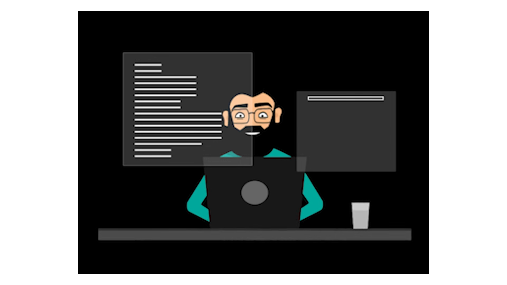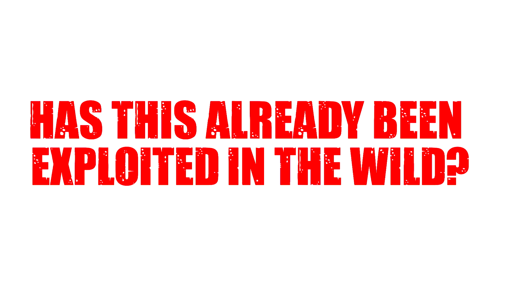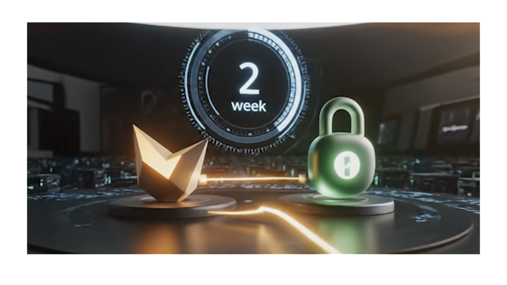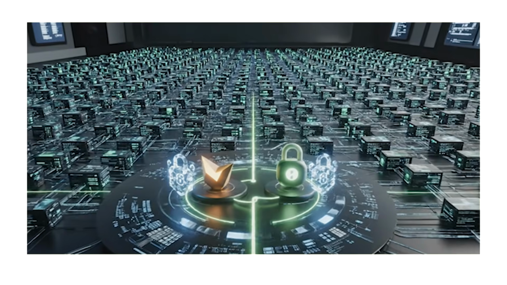An attacker slips a malicious file into a popular repository. Every developer who clones it and opens a file in Vim, compromised. And the question everyone's asking, has this already been exploited in the wild? Anthropic says no evidence of active exploitation. But the Vim bug has existed since version 8.2. That's 2019. 7 years of exposure.